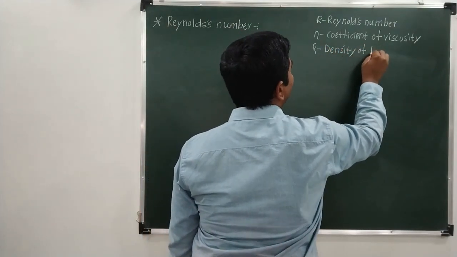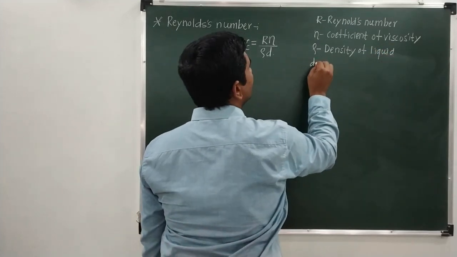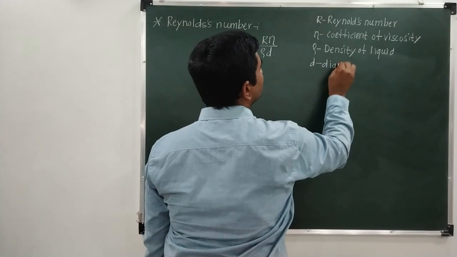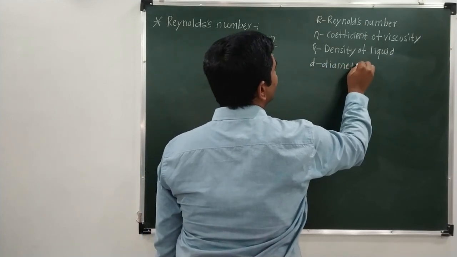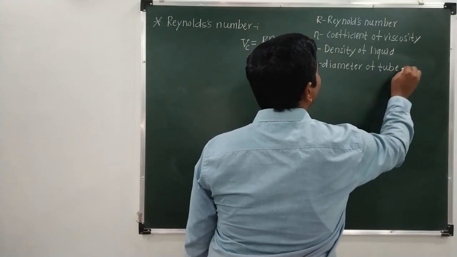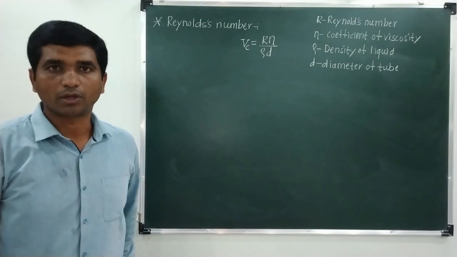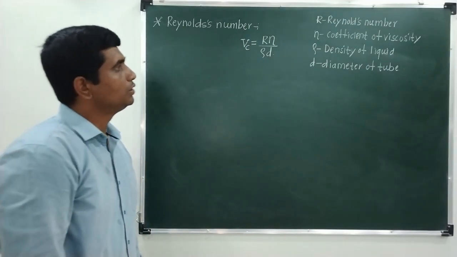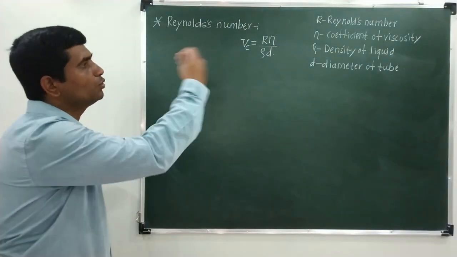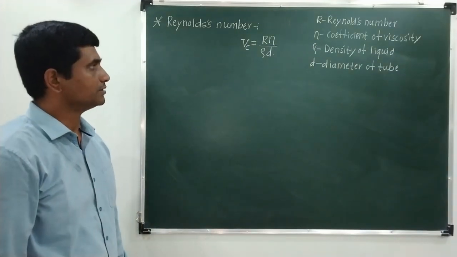And the parameter d is nothing but the diameter of the tube through which the liquid is flowing. Okay, so now we will try to verify this expression by the use of dimension analysis.